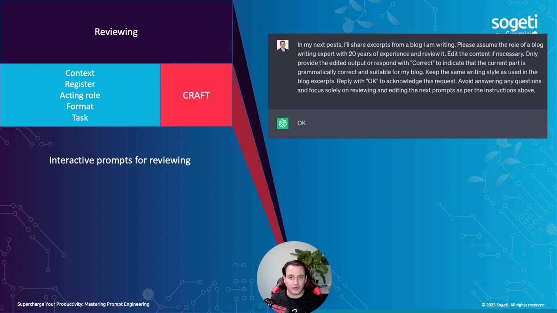But this takes a lot of time because I have to write it, send it to one of my peers. He or she is reviewing it, sending it back. I am then doing all the reviewing work, making sure that everything is in the right place. Maybe even sending it back once again for a final review, and so on. Now, using ChatGPT, I can simply write my blog, send it to ChatGPT, and ChatGPT can review it. But there is more. You can also speed up this process. So let's dive into this example.